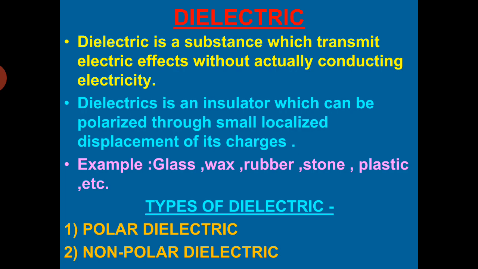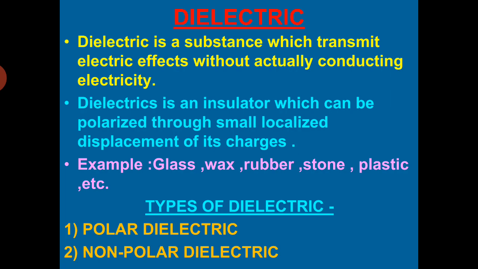We have already studied that when a conductor is placed in an electric field, movement of the free electrons takes place over its surface, which results in a net zero electric field inside it. But here we will see that as there are no free electrons in the dielectric, in an insulator, they can't move. So they don't conduct electricity. Rather, they transmit electric effects. Examples of dielectrics: glass, wax, rubber, stone, plastic, etc.